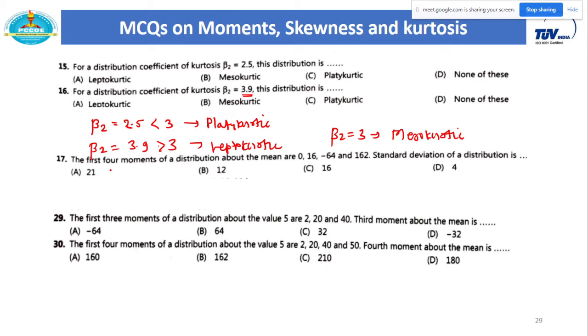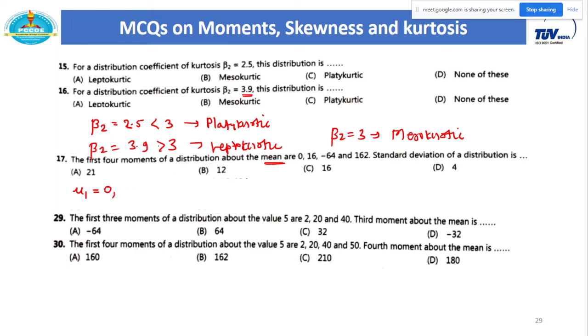Next question is the first 4 moments of a distribution about mean. So always focus on this point: whether moments are given about the mean or about a point. Accordingly, we need to change our formulas. Here we have been given the first 4 moments about mean. So how do we denote this? The first moment is denoted by mu1, which is 0.